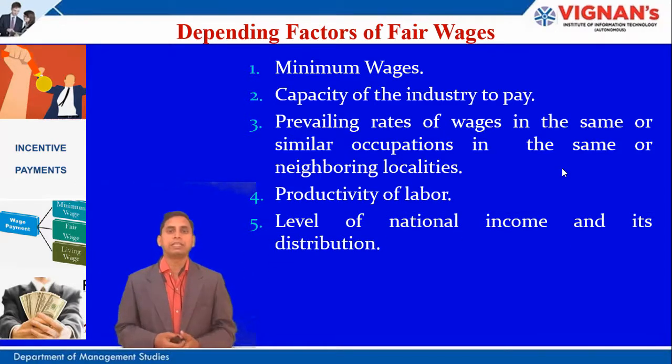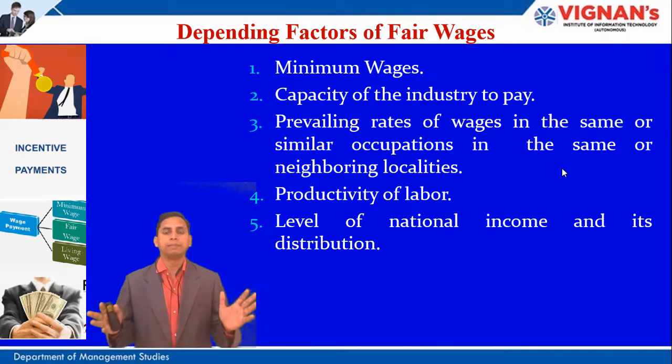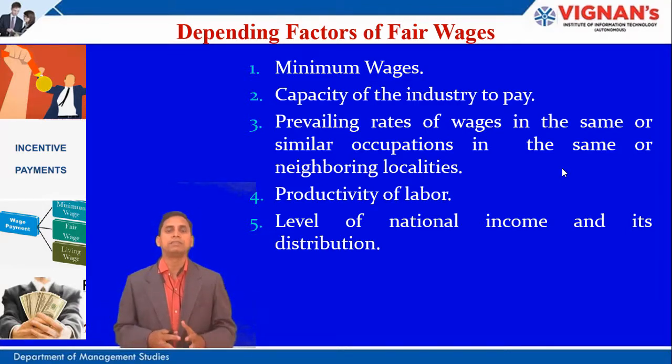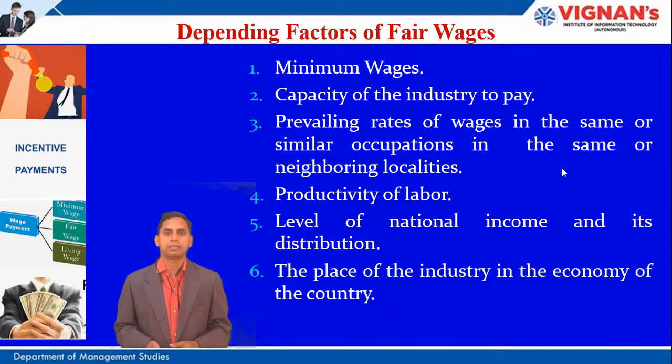Then the level of national income and its distribution. So that is also one of the factors for the fair wages. If the national income is good, then the income will be distributed accordingly and the fair wages will be paid accordingly. Otherwise, if the economy is bad or the national income is bad, then naturally the fair wages that are paid to the workers are also very low. So that is also one of the factors for deciding the fair wages.